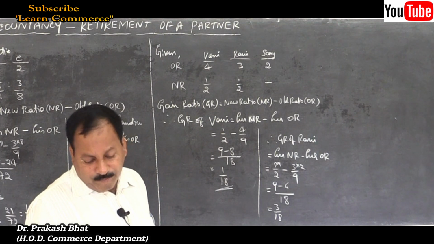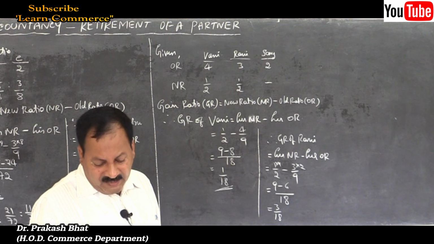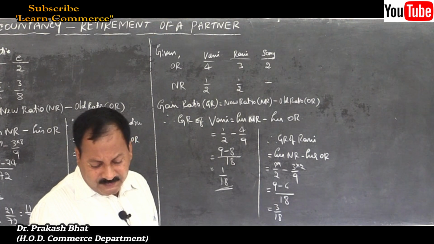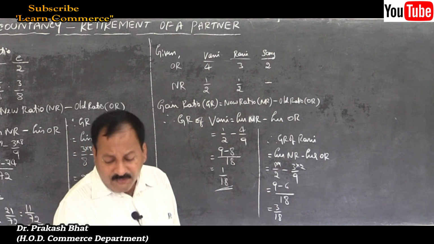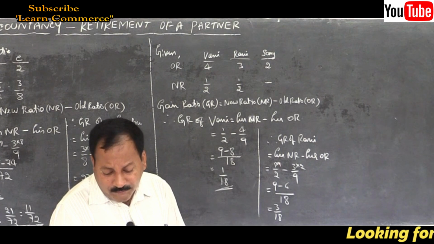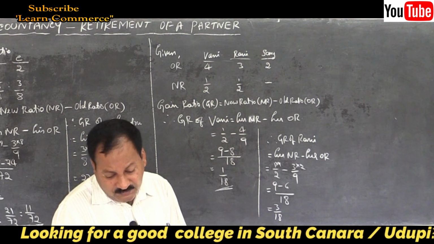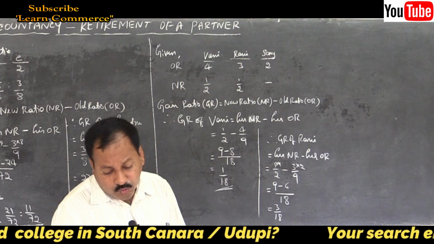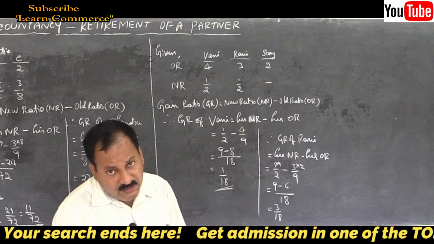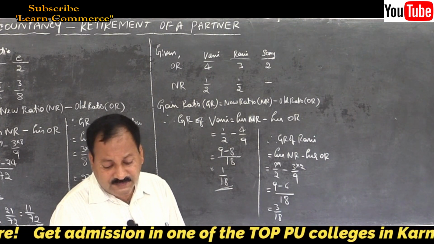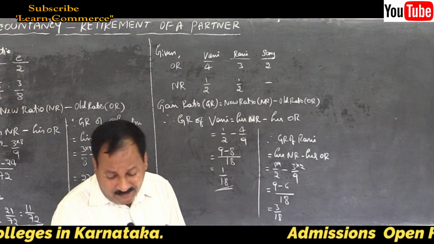There are 4 partners here. A, B, C and D are partners in a firm sharing profits and losses in the ratio of 2:1:2:1. So, if you add it together, 2/6, 1/6, 2/6 and 1/6 is their ratio, right? Yes, it is. On A's retirement, that means A got retirement,